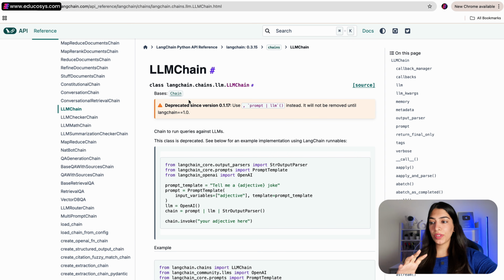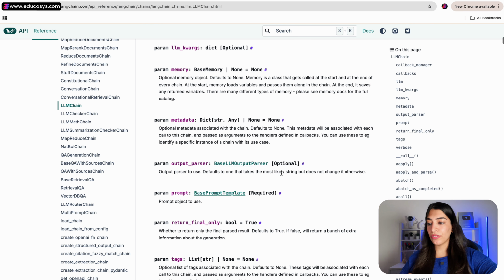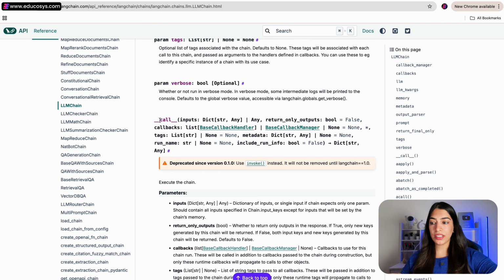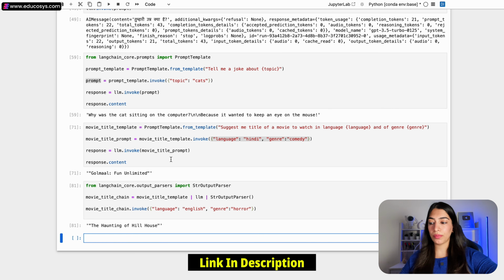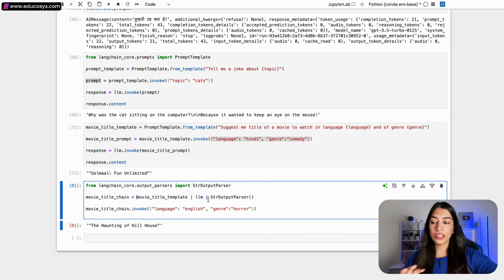Just showing you in the documentation also, see over here they have mentioned that this class, the LLM chain class, is deprecated, and they're telling to use the pipe operator instead. And if you go down also, I think here it is mentioned that call is now deprecated, use invoke instead, right? So just refer to the code that I have written. By the way, the link is in the description, so you'll be able to refer to all of this code. Basically use the pipe operator, save your time, don't go behind the LLM chain class.